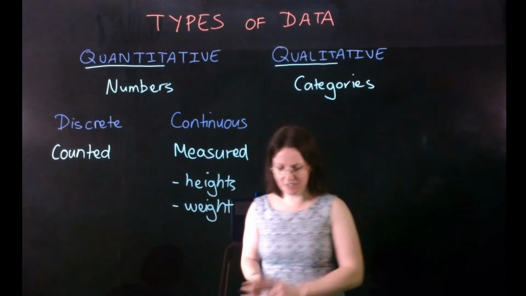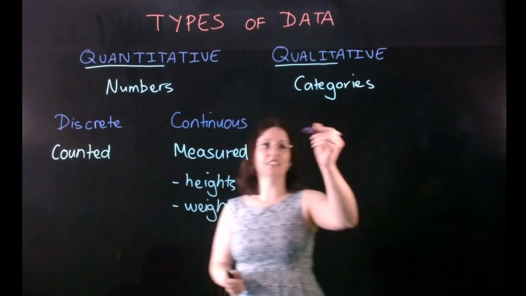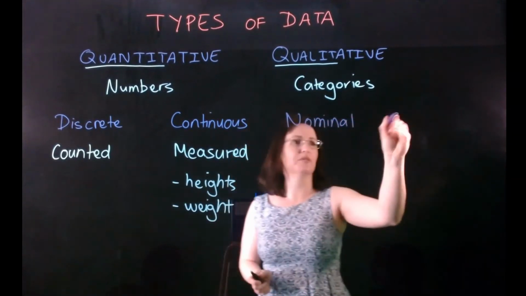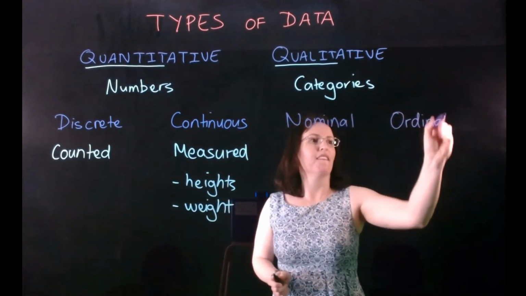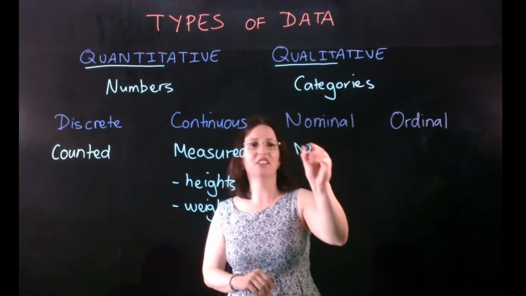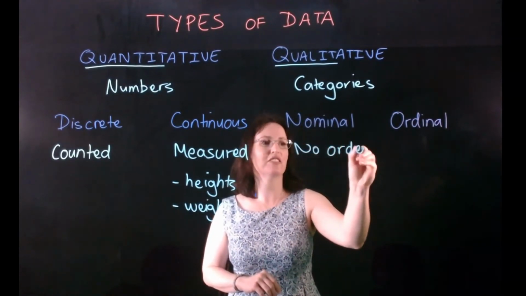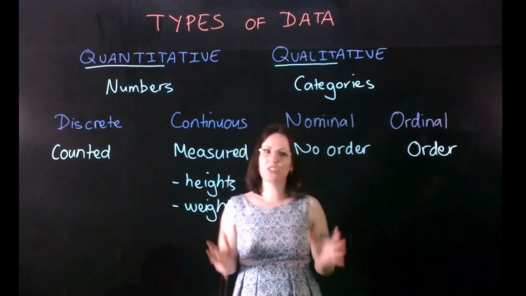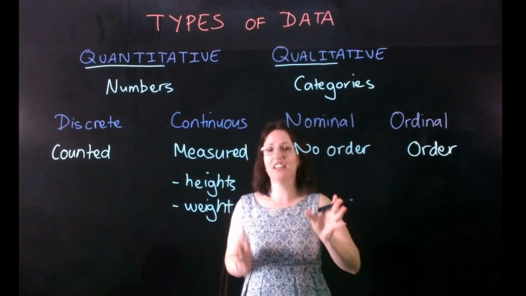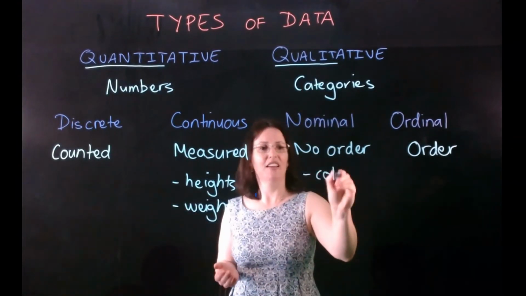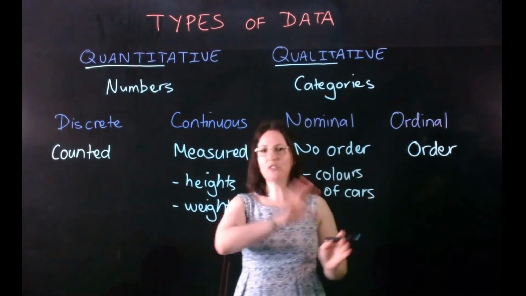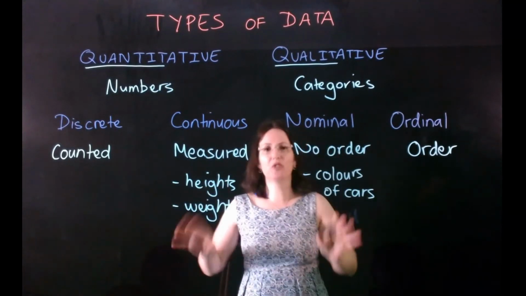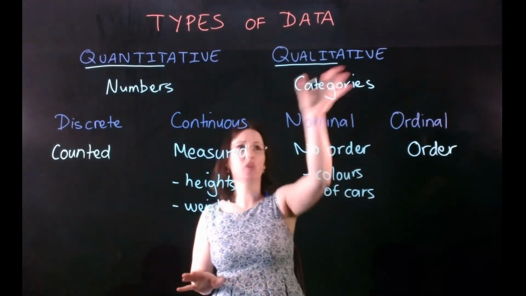Then things that have categories in them. The two types of categories you can have is nominal or ordinal. Nominal data actually has no order, whereas ordinal data has an order, as the word might imply there. What's nominal data that's got a category? Things like colours of cars. So there's all the different categories that you could have for that, red, blue, yellow, green, but there's no order within them. So that's categorical data, qualitative.